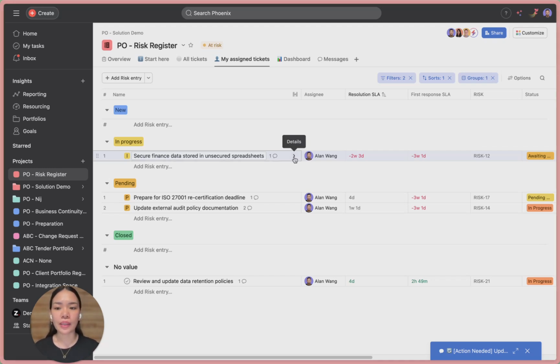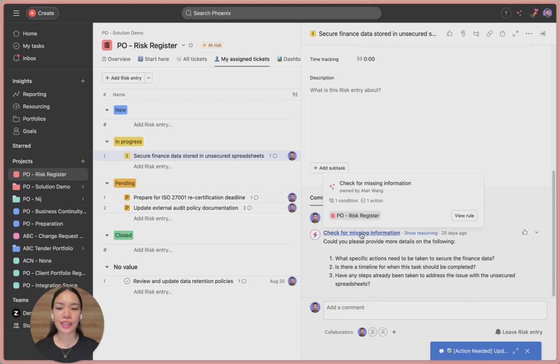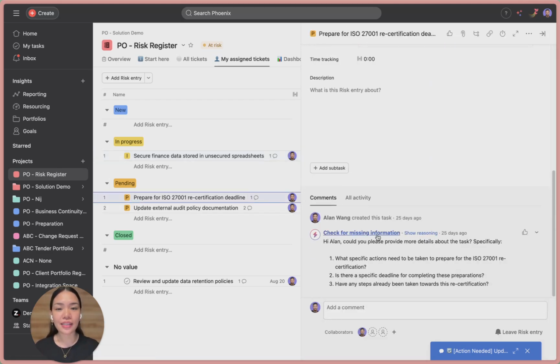First off, we've got comments, the space where day-to-day progress, questions, and feedback happen in real time. Every task in Asana has its own comment thread. That means updates, decisions, and files stay right where the work is happening. Whether you're asking a question, giving feedback, or sharing a file, comments make it easy for anyone to stay informed and understand what's going on without switching tools or asking around. Key takeaway here is that you can use comments to keep conversations tied directly to the work so nothing gets lost in DMs or buried in email threads.